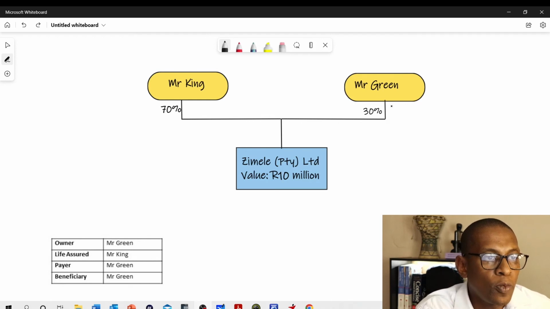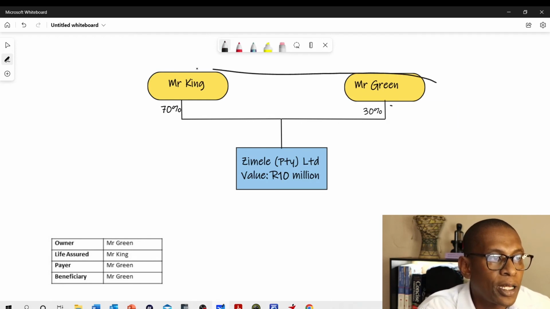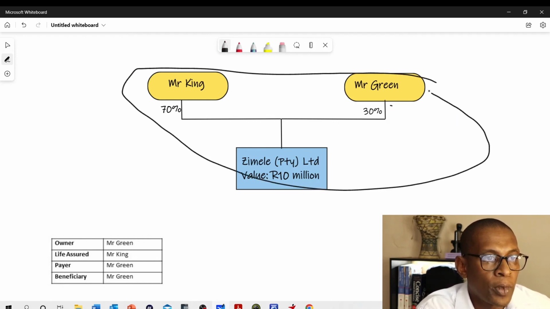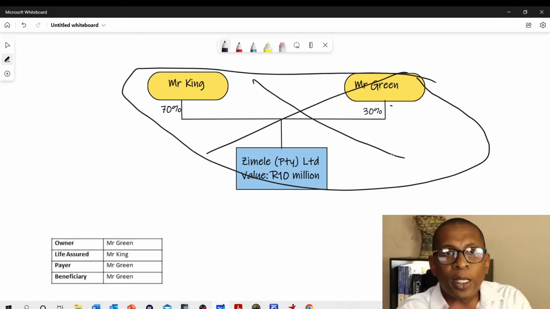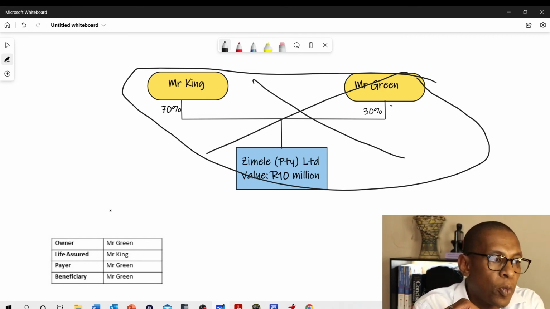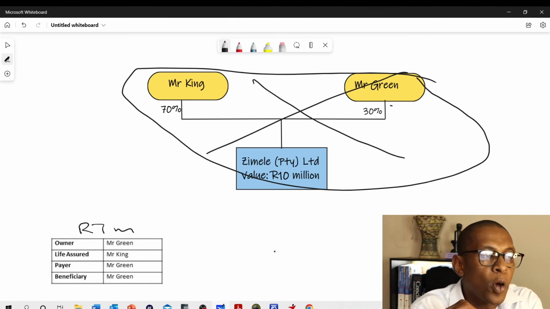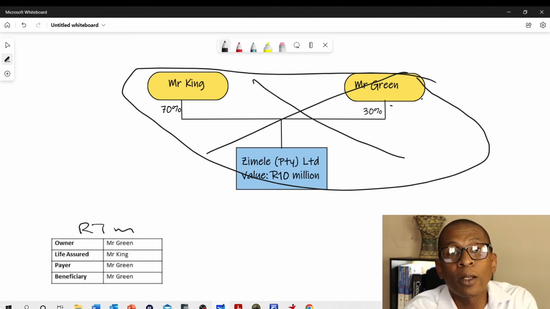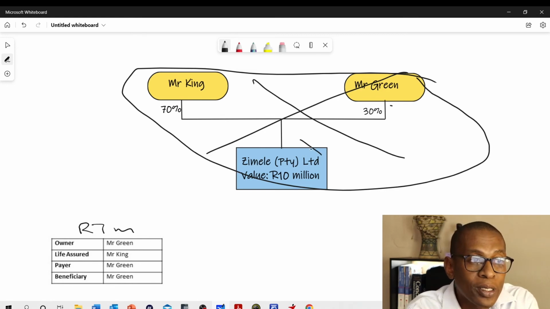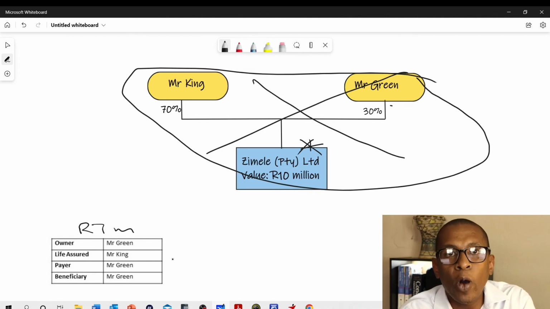So let's assume, for example, this whole entire structure is gone. For example, the business has been sold or the business has been liquidated, whatever the reason is. Now, what we're left with is this policy of 7 million rands. Now, in terms of this policy, Mr. Green, who needed the policy for buy and sell purposes while the company was still in existence over here, now no longer needs the policy.